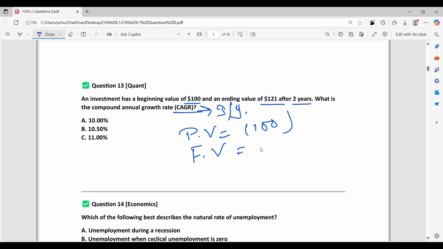Future value equals 121, N equals 2 years, PMT equals 0. Now put everything in the calculator and find the answer. The answer is 10%. That is A. I/Y.